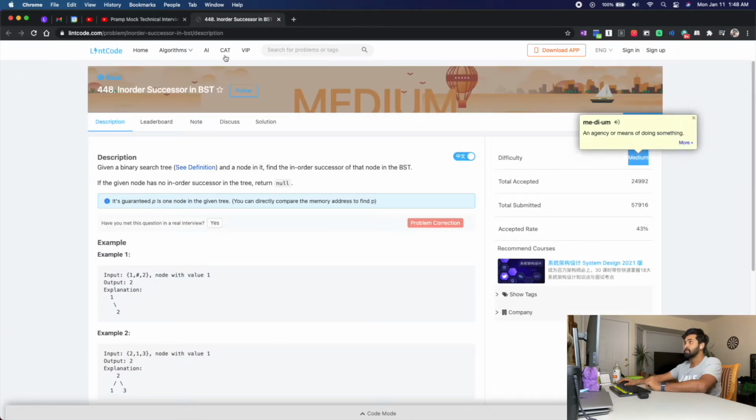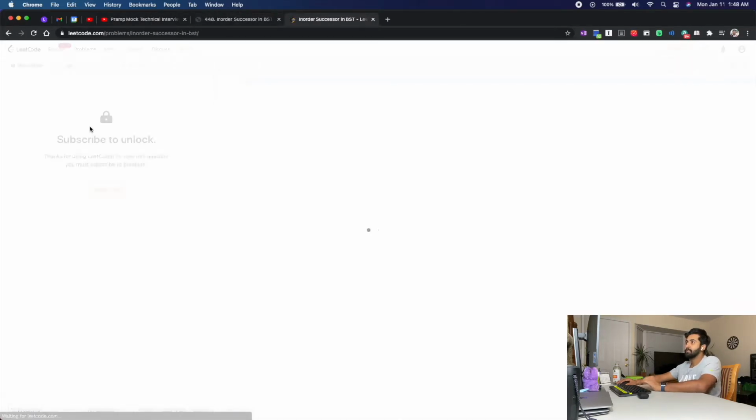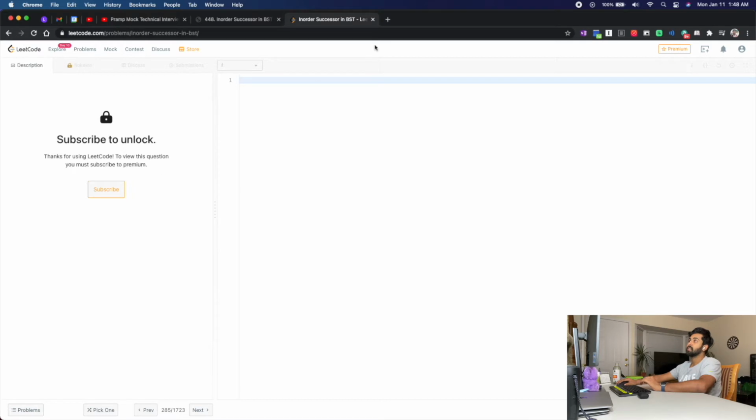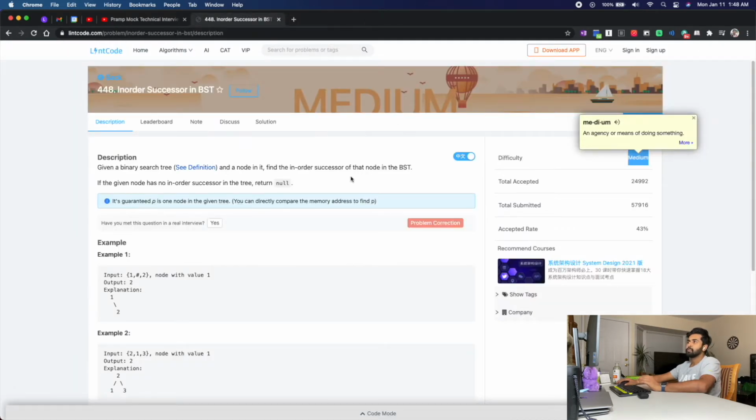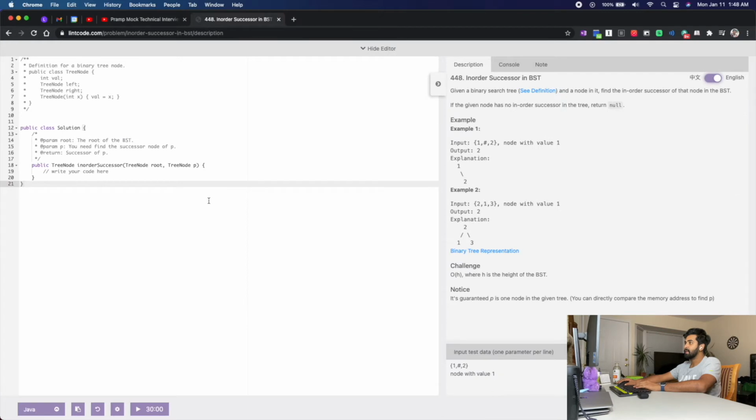The difficulty level of this question is medium. I don't remember what the difficulty level was in LintCode, but here it says medium, and it has some stats about the question and an IDE where I can open and try to solve that problem.